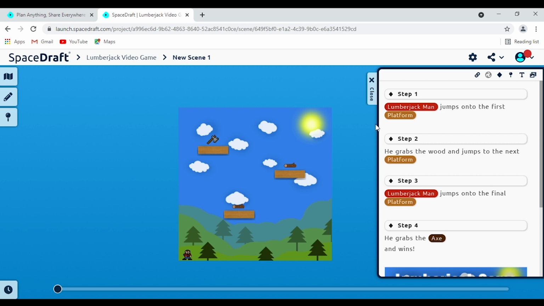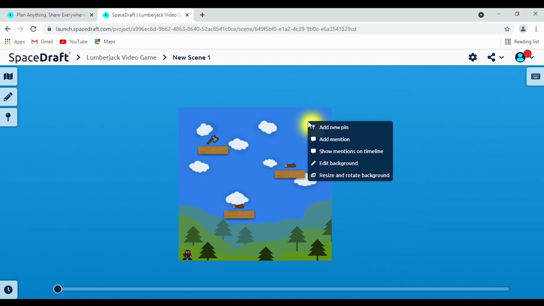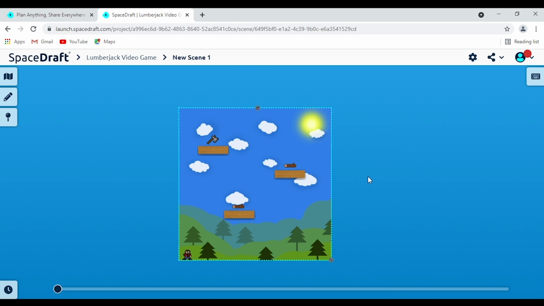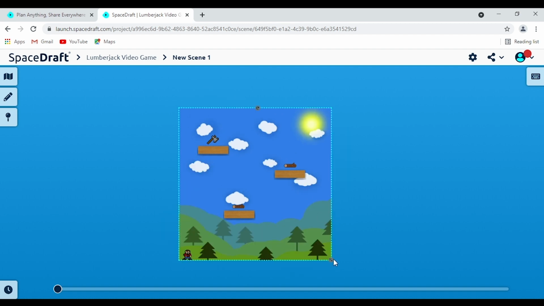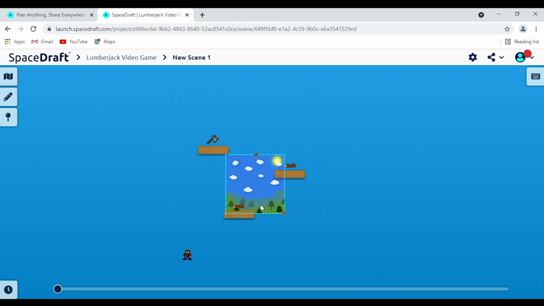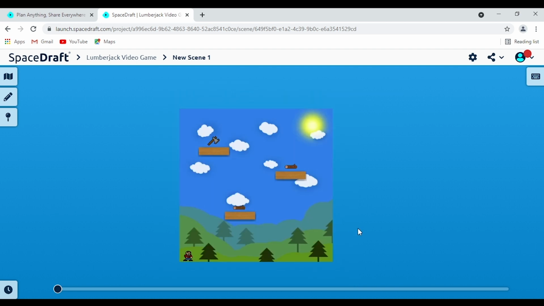So now that that's all done, let's close the script here, and then let's right click on the background because there's some other cool stuff we can play with. Simply by right clicking on the background, we can see here that we can add in a pin this way. So just another way to add in a pin, which is pretty helpful. Or we could actually rotate and resize the background. So if we really want, we could have the background be on an angle, which we don't need it to be, or we could have it be much bigger or much smaller, which we don't need. So we're certainly not going to do that, but it's nice to know that we can.